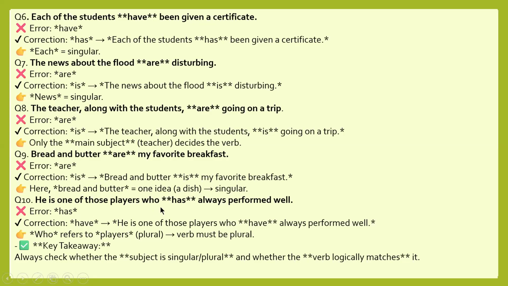He is one of those players who has always performed well. In this case there is an error. He is one of those players, those players. So we have to use who have, because who refers to plural. Who is indicating whom? Players. Players are plural, so we have to use a plural verb. He is one of those players who, before the relative pronoun, players is the main subject. So we have to use the plural verb have.